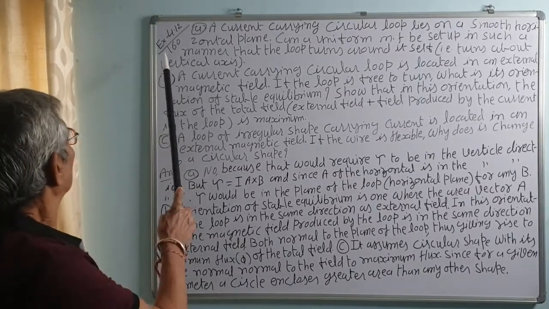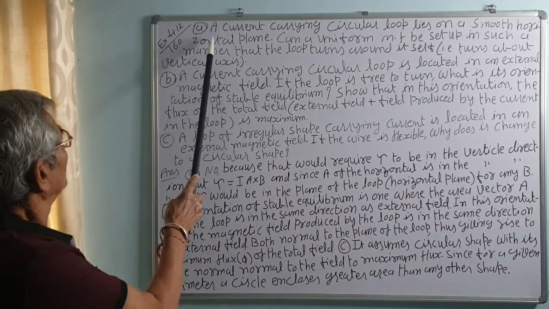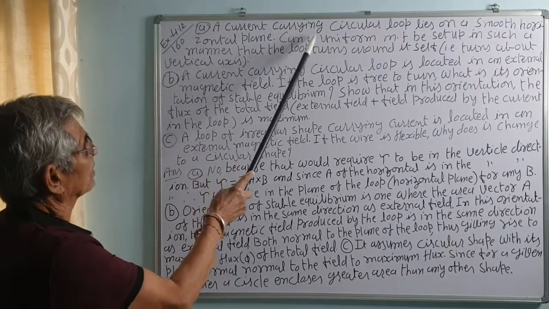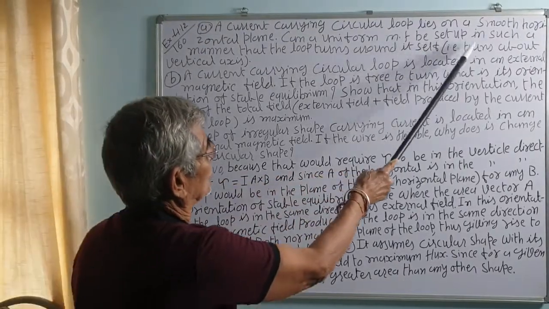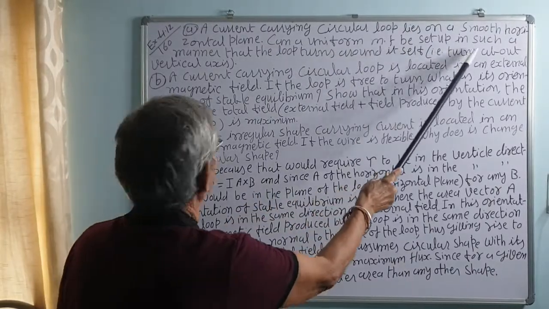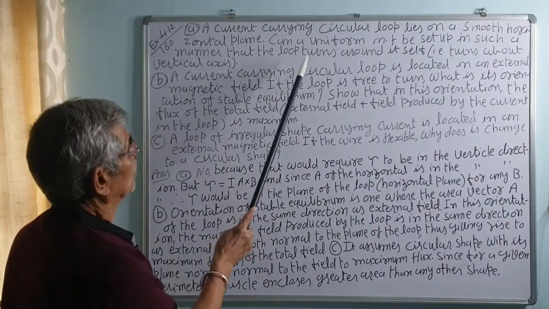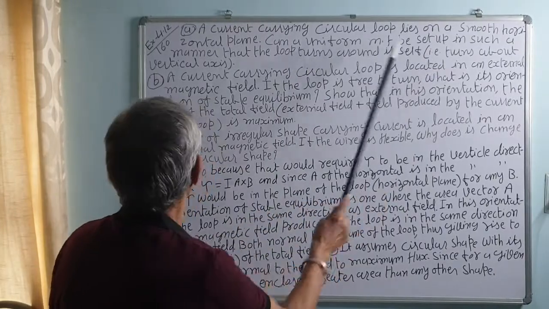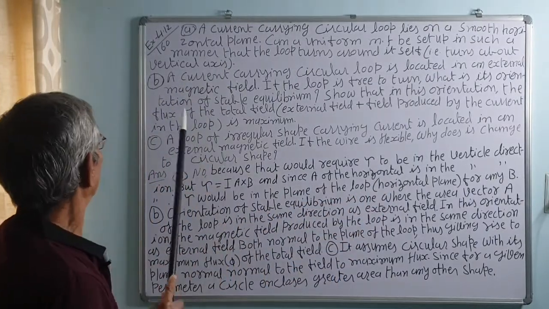Example 4.12 on page number 160. A. A current carrying circular loop lies on a smooth horizontal plane. Can a uniform magnetic field be set up in such a manner that the loop turns around itself, that is, turns about the vertical axis?